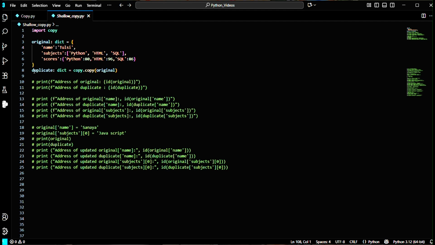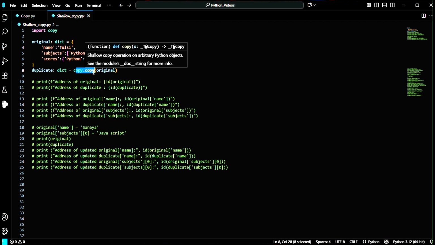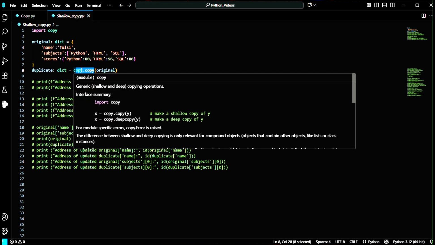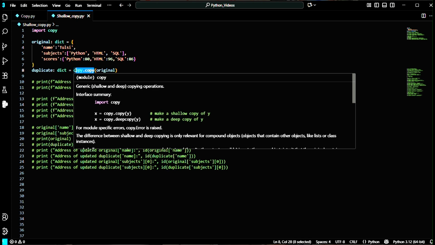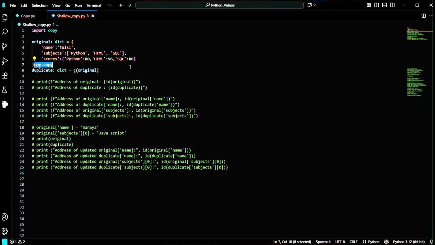Now we will create a duplicate using the copy module, and the syntax of shallow copy is this. We will use copy.copy to get the shallow copy. If we want to get a deep copy, then we will use copy.deepcopy. But here we are using copy.copy to get a shallow copy. So using this function or method, we will get the shallow copy.